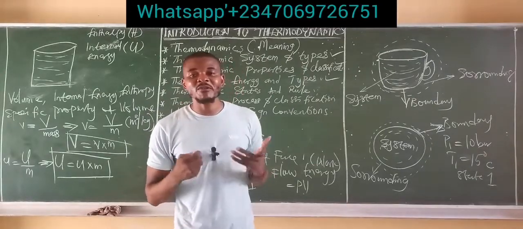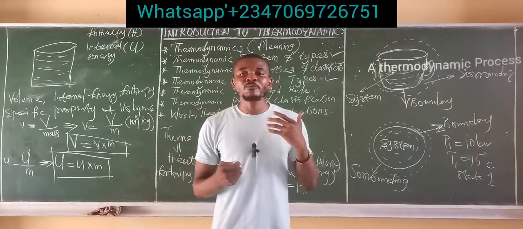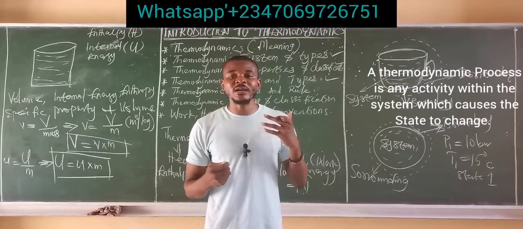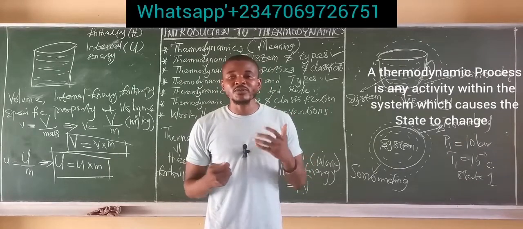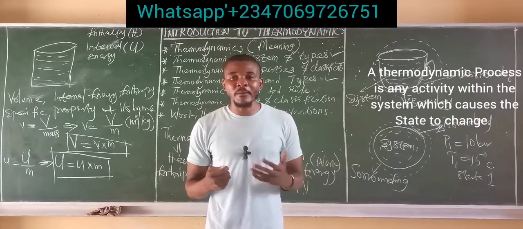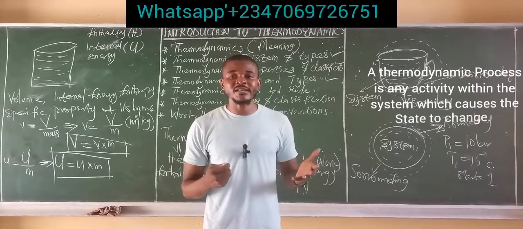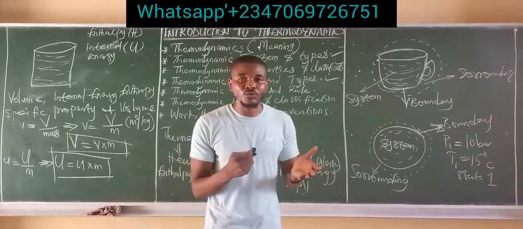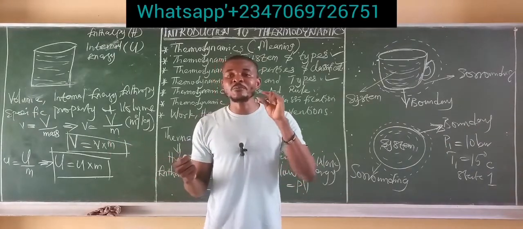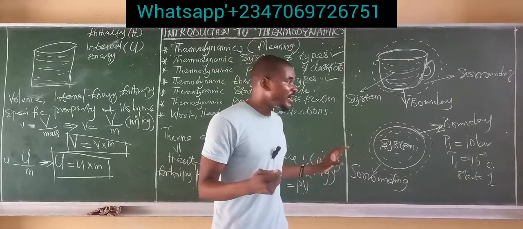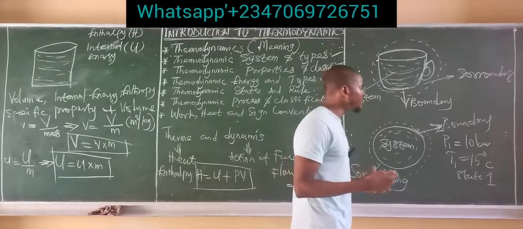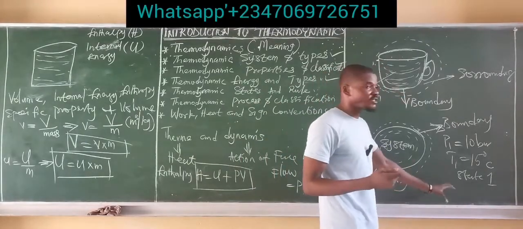What are thermodynamic processes? A process is any activity within the system which causes the thermodynamic states to change. So whenever we have a change in state from initial to final state, then we say a process has taken place. Earlier, in the example I gave for a state, I said a fluid is initially at a pressure of 10 bar and temperature 15 degrees Celsius.